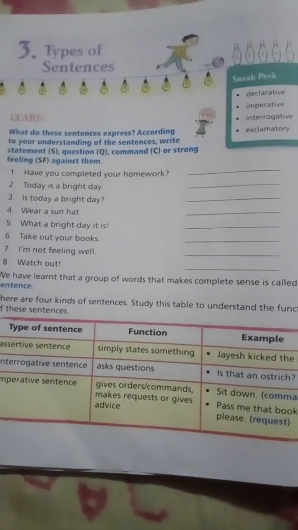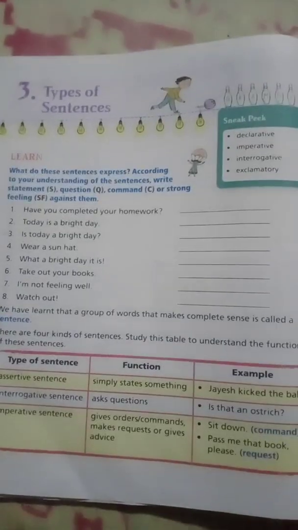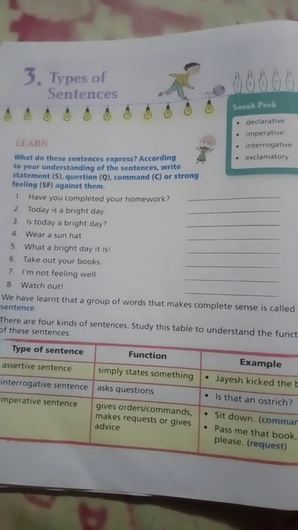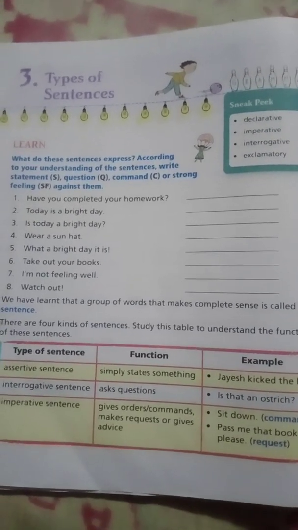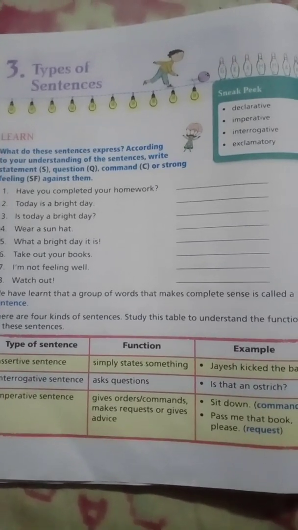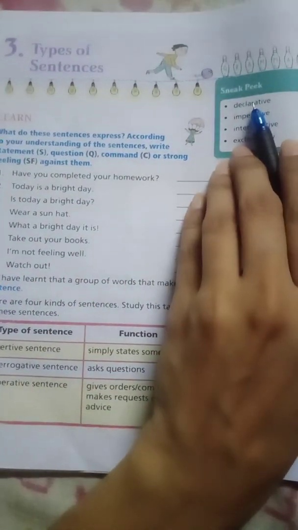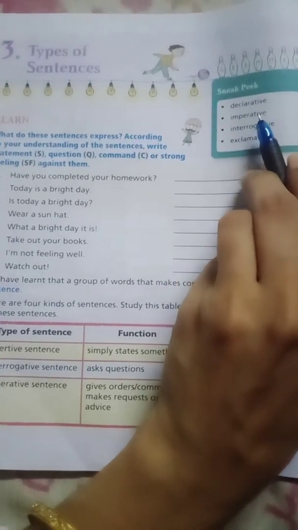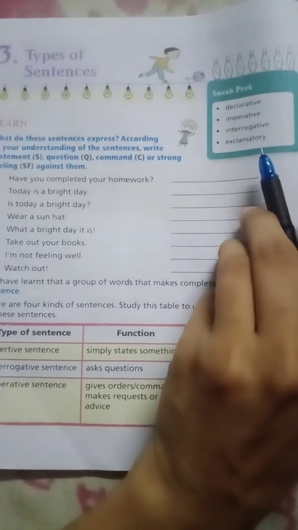That day I told you to read types of sentences, so I asked you a few questions. What is a sentence? What are the types of sentences and what are those? Types of sentences are declarative, imperative, interrogative and exclamatory.